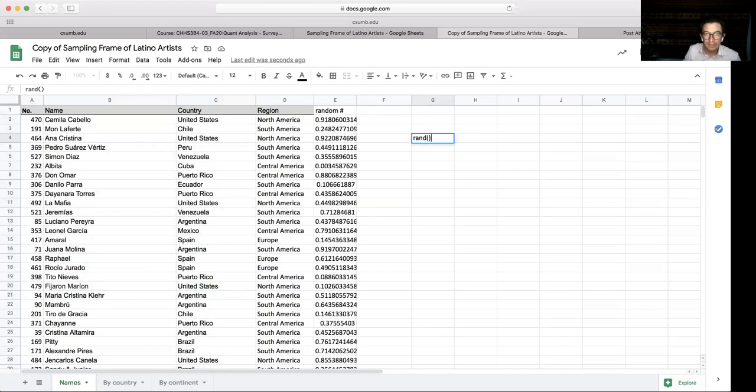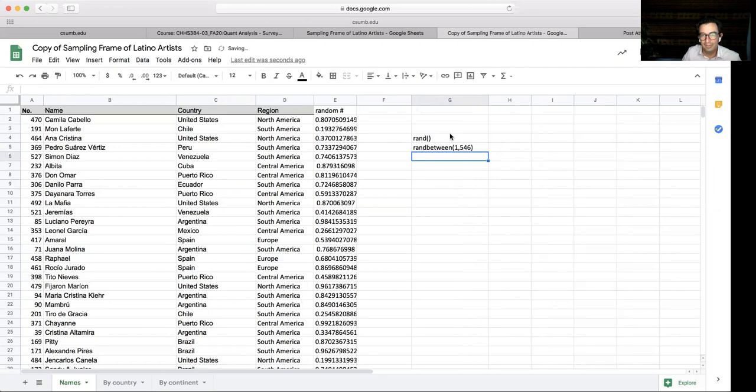or the RANDBETWEEN function, like from 1 to 546. Now that's not going to do anything because I didn't put an equal sign. These are two functions that you can use to generate random numbers. This one will give you random numbers from 0 to 1. This one will give you random numbers from the range that you put. Both ways could be used.